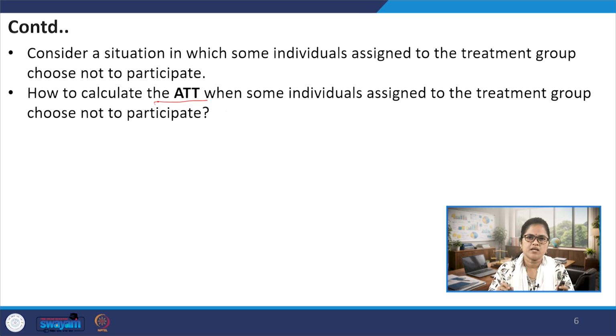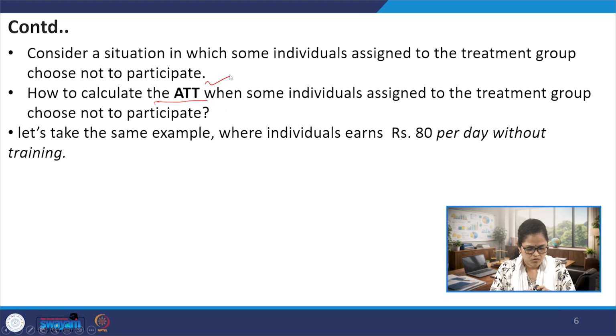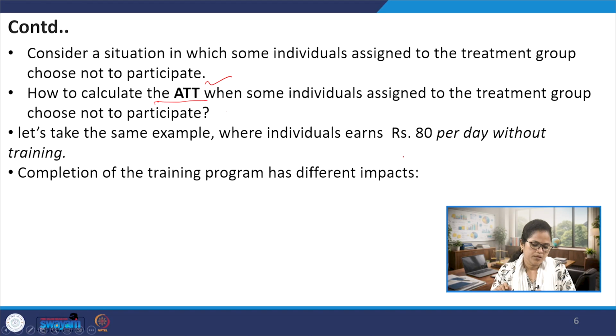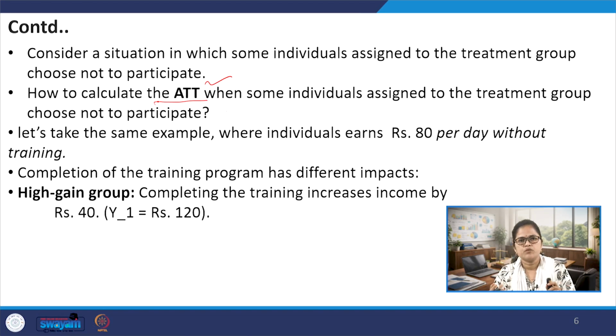Those assigned to the treatment group may or may not participate. So, how do we calculate it? We continue with our same job training program example, where individuals earn 80 rupees per day without participating in the training, and completion of the training program has different impacts on different individuals.